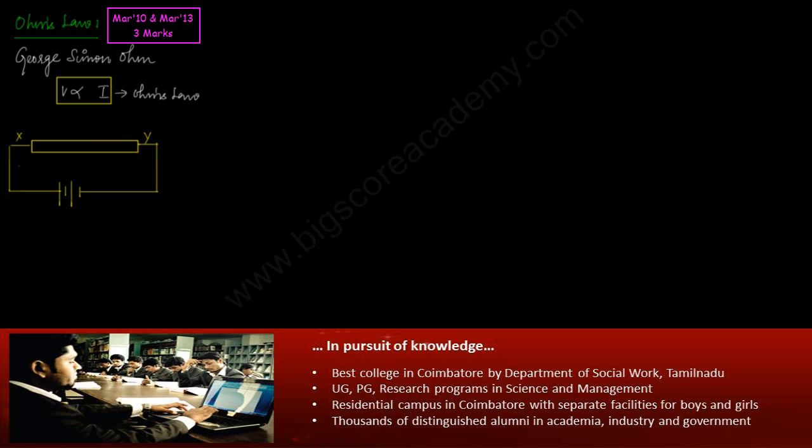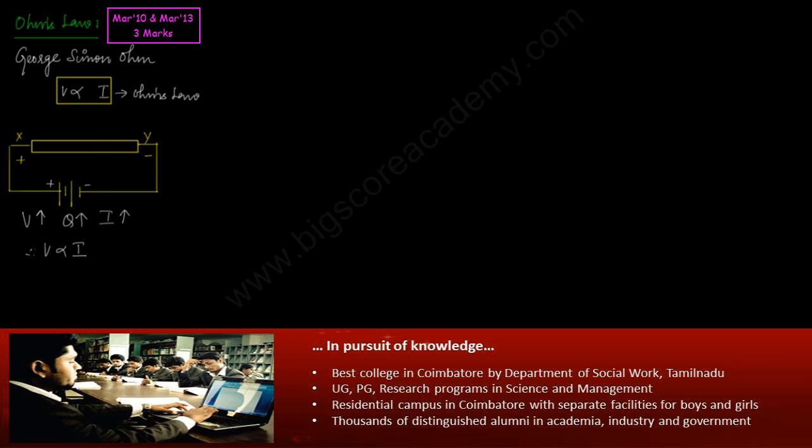So when a potential is applied, charges will start to flow. They flow from X to Y in the metallic conductor. What happens when you increase the potential? More charges will start to flow, which means more current. Correct? When you increase the potential in the battery, more charges will start to flow from X to Y in the metallic conductor, which means there is more current. This is how this relationship between potential and current was derived. Let us see the derivation now.